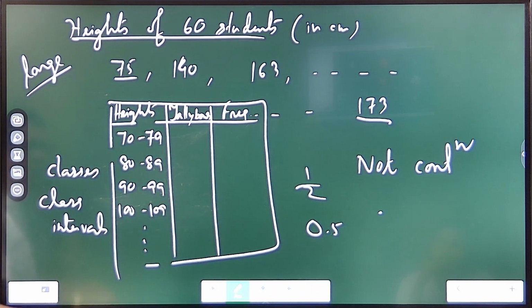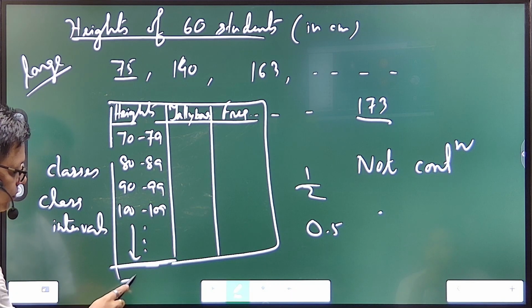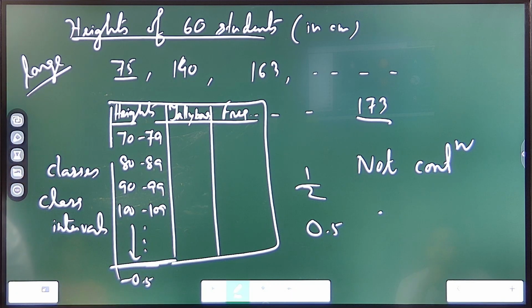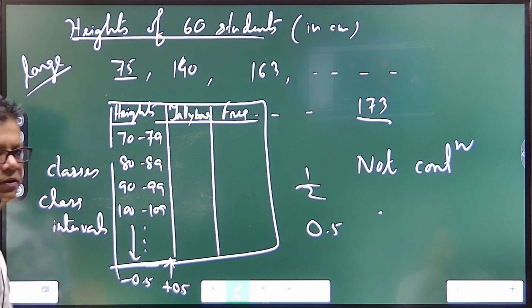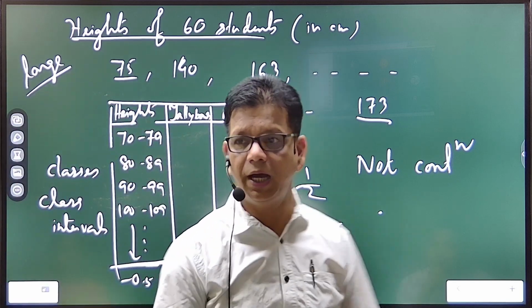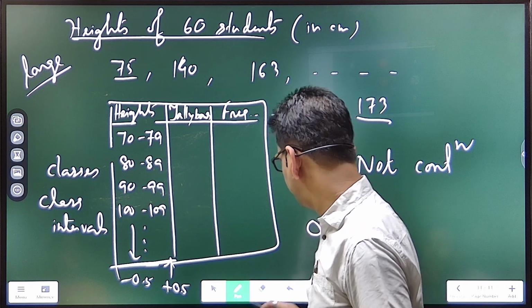Now this 0.5, what will you do? In this, you have to minus, in the lower limits. And in the upper limits, what to do? Plus 0.5, and it becomes continuous. Now how? I won't write it here. Just you see, let me show you once.